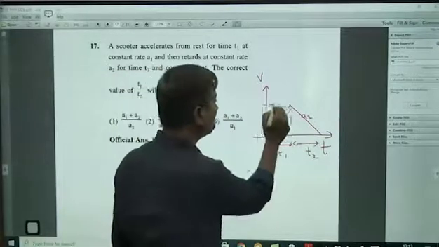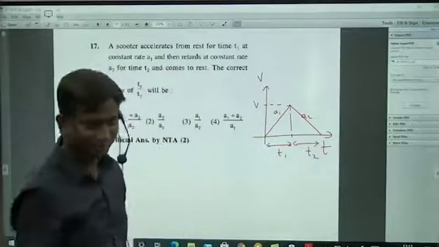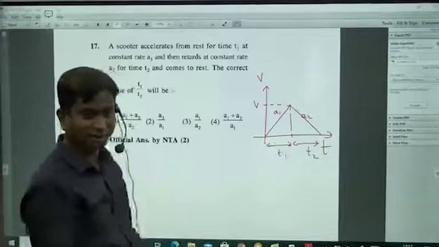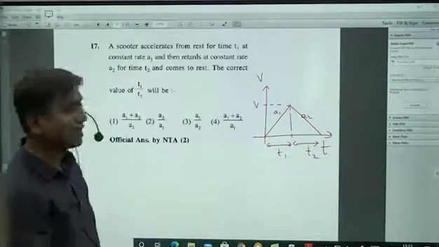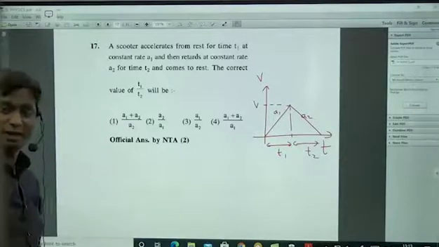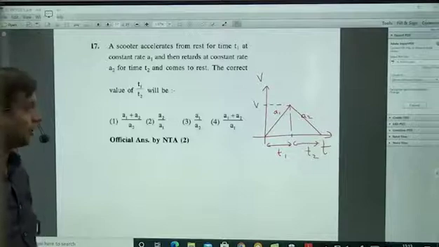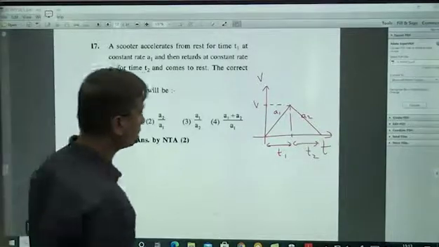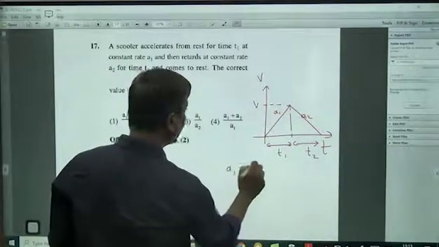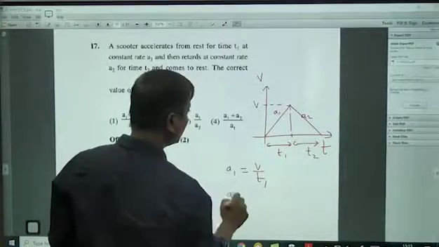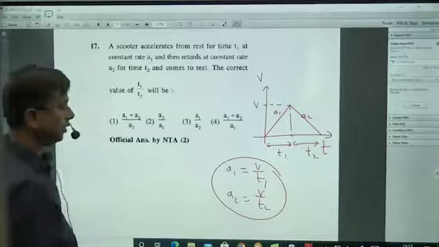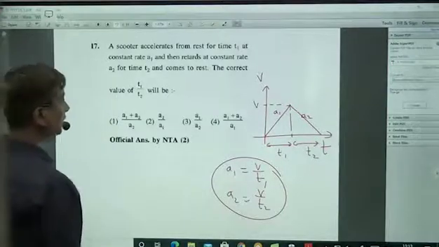And this is Vmax, the maximum velocity it will get. First it will rise, accelerate, velocity increases, and after that brake, velocity decreases. In a car, first you accelerate, and you operate the accelerator and the brake with the same right foot. So this slope is a1 equal to V by t1, and a2 is equal to V by t2.